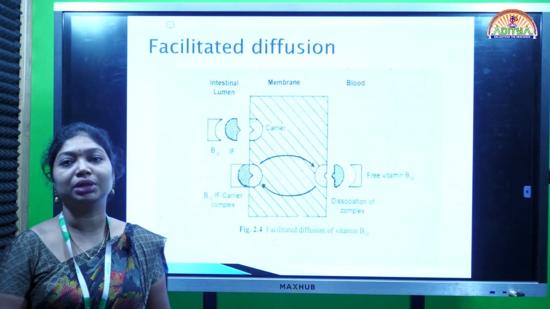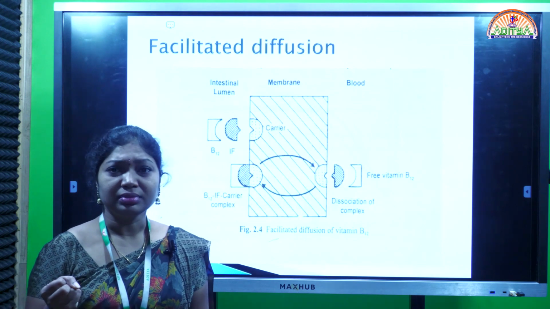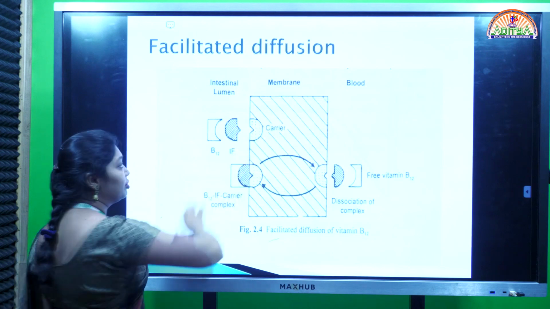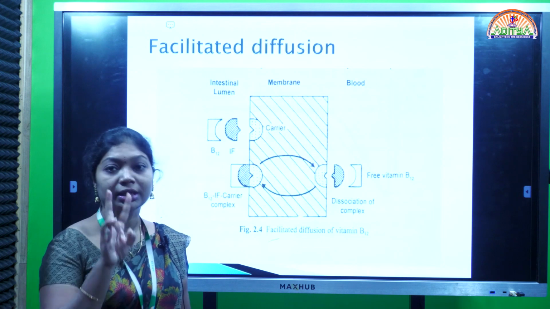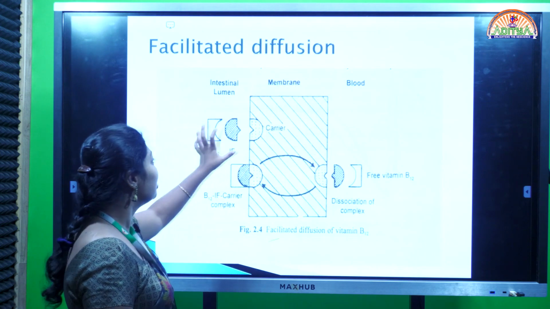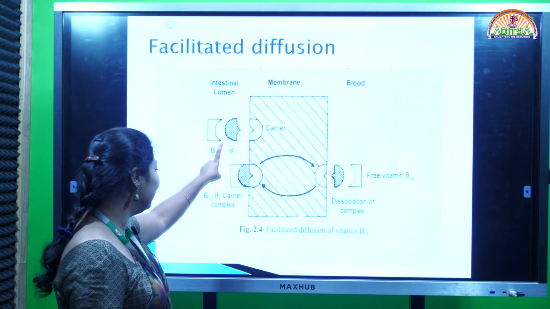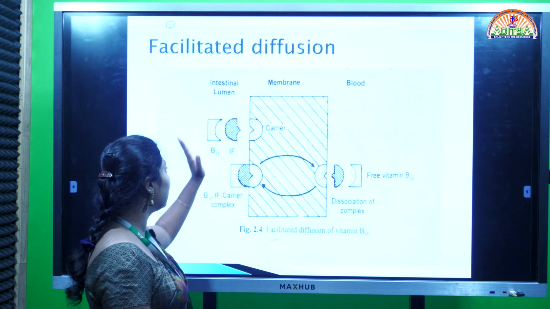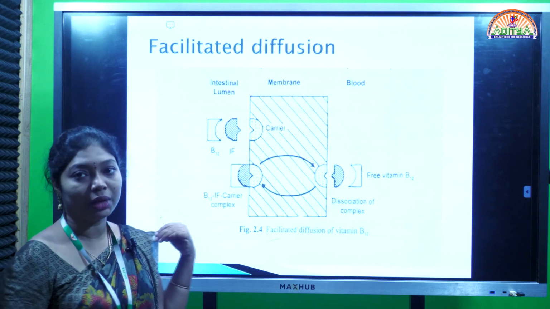I have already told you that the carrier mediated transport mechanism will use the carrier. This is the carrier. The carrier mediated transport mechanisms are of two types. One is facilitated diffusion. Here also we are using one carrier, but along with the carrier we are also using one intrinsic factor. It is just like a nutrient compound which helps to bind the carrier and the drug molecule, here vitamin B12.